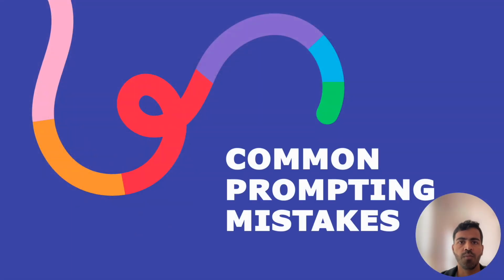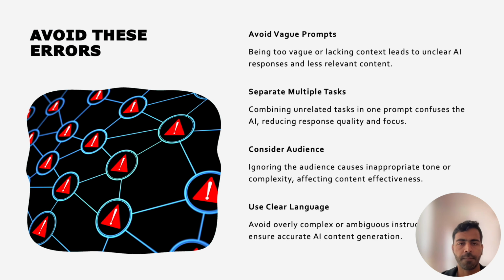So there are some common prompting mistakes which we should avoid. Common mistakes include being too vague, omitting context, asking multiple unrelated tasks in one prompt, and failing to specify constraints. For example, "write about AI and also summarize the latest trend" combines two tasks, confusing the AI.